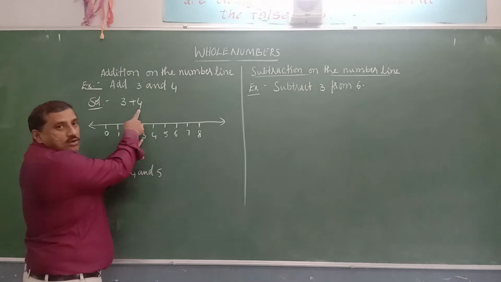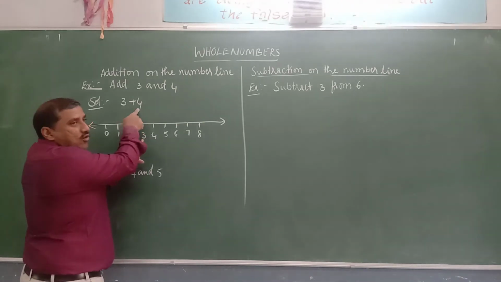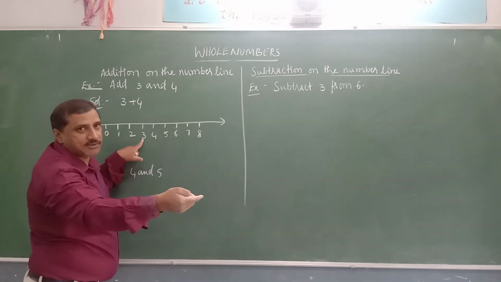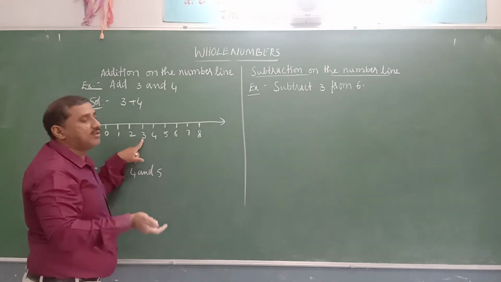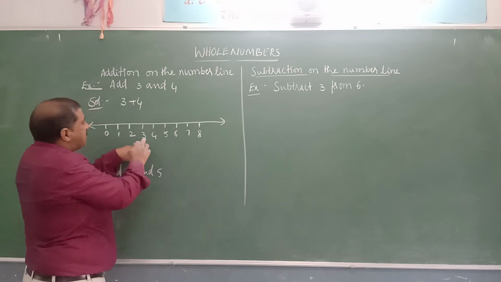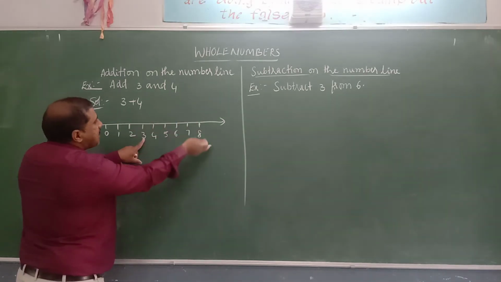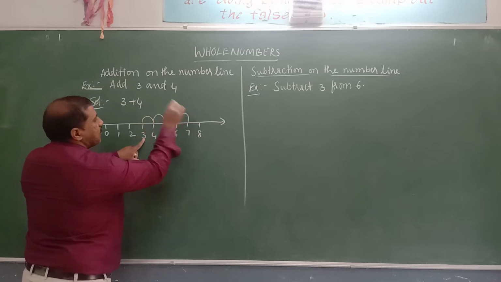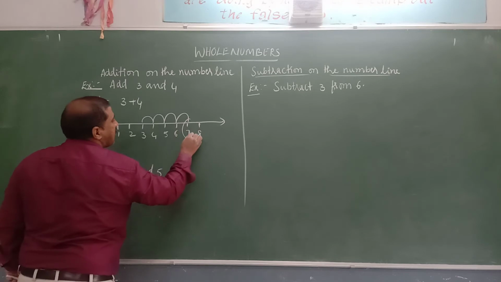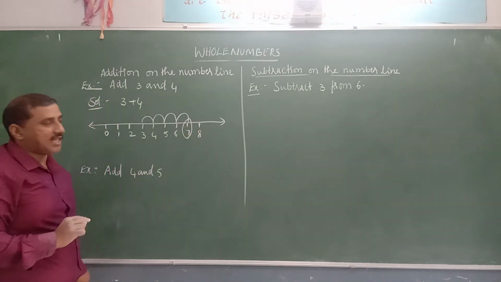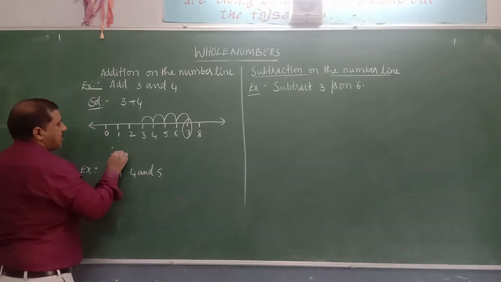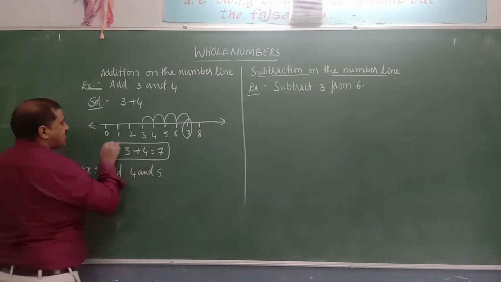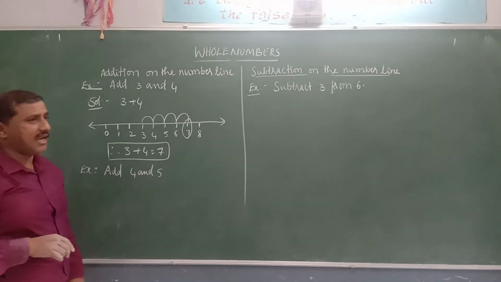How many steps do we have to move? 4 steps. As we are adding 4, we should move 4 steps. If we add 7, we should move 7 steps. If we are adding 2, we should move 2 steps to the right side. So from 3, move 4 steps right side: 1, 2, 3 and 4. Stop here. The number where we stop will give us the sum of 3 and 4. Therefore, 3 plus 4 is equal to 7. Like this, we will add the whole numbers on the number line.